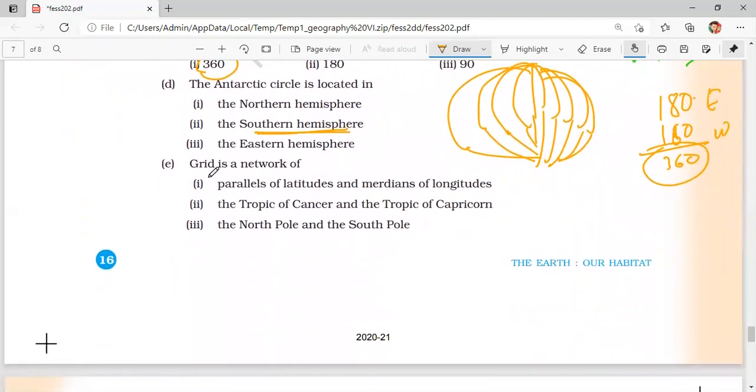What is a grid? Grid is a network of, this is our prime meridian. These are meridians of longitude. And similarly, there is an imaginary line which is equator, and there are parallels of latitude. So this is called grid. So grid is parallels of latitude and meridians of longitude.